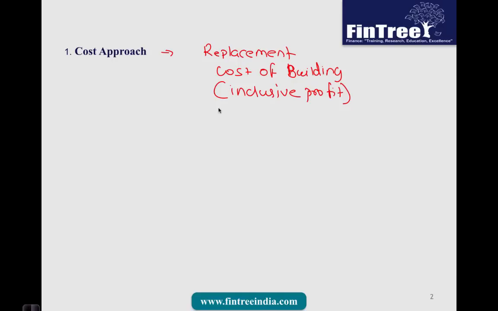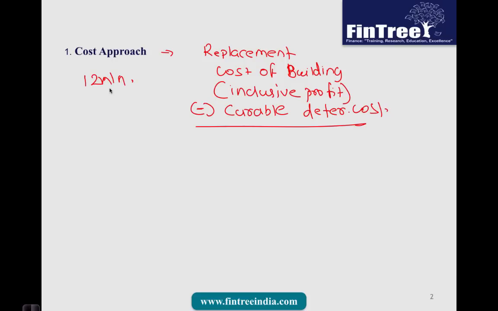Then once we have replacement cost of building, from this we will reduce the curable deterioration cost. So for example, let us say replacement cost of building is $12 million, and there is one particular type of deterioration.